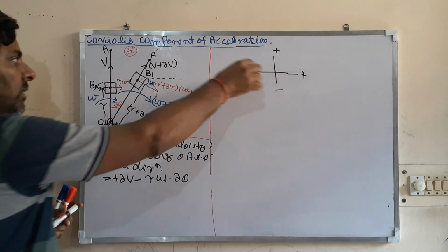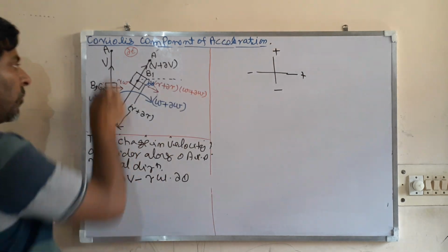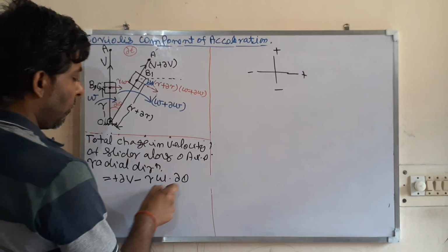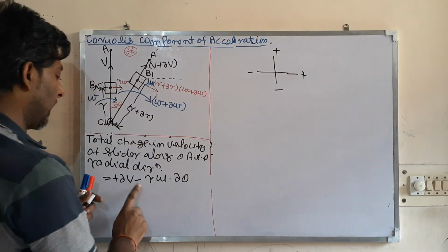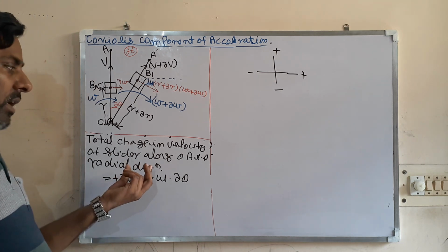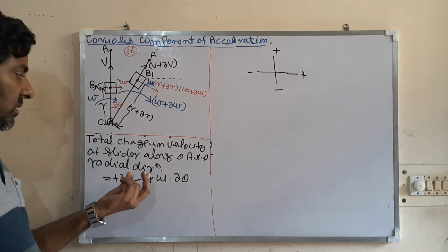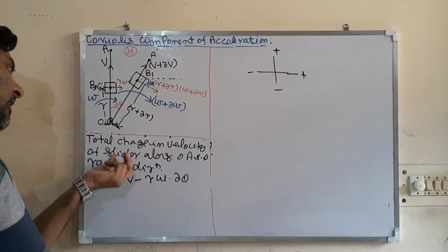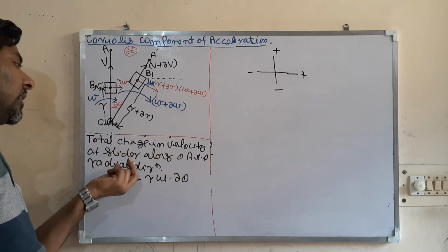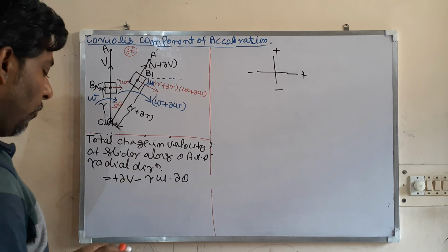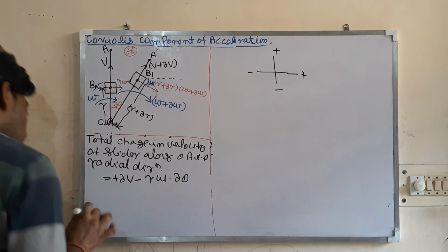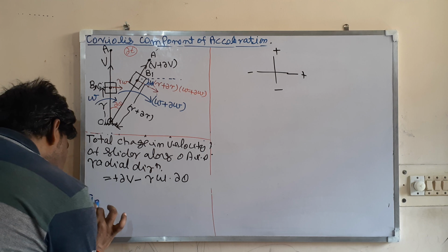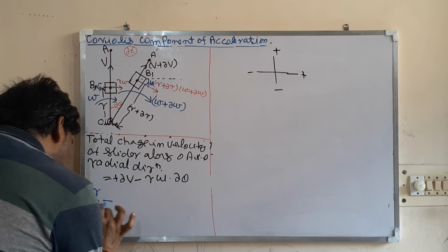So I am taking upward positive. Del V was upward, so I have taken plus. This r omega del theta was downward, so I have taken negative. So this is the total change in velocity, the resultant velocity of the slider along the link OA, that is in the radial direction. So what will be the acceleration of the slider in the radial direction?